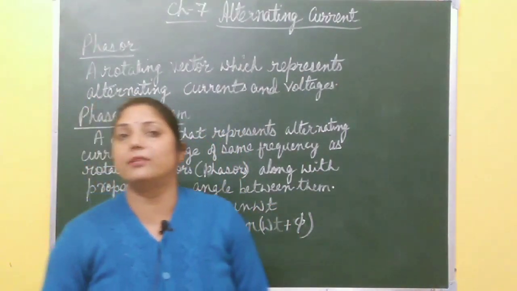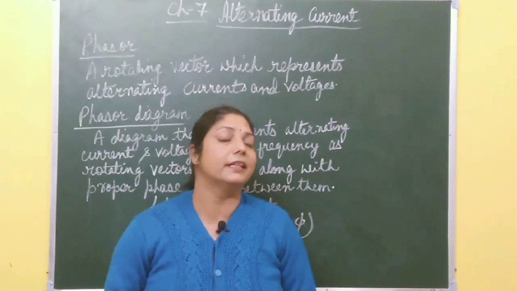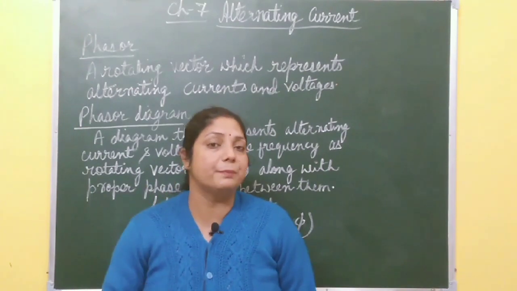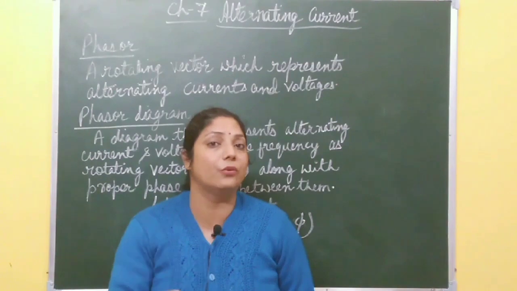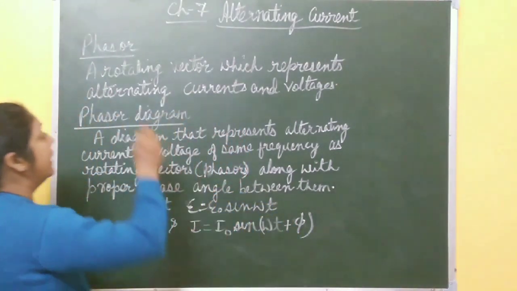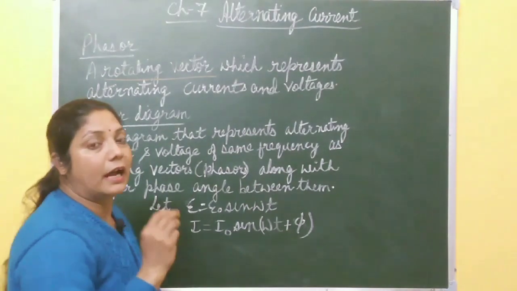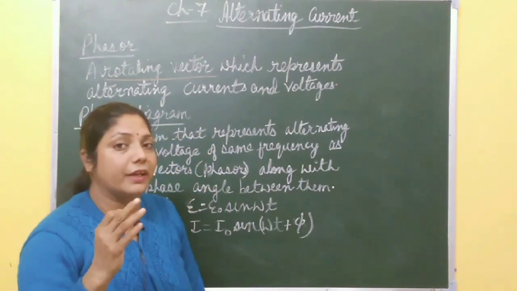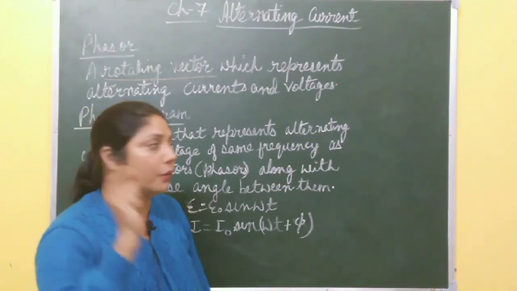You know current and voltage are scalar quantities, but in the case of alternating current and alternating voltage, these quantities are represented by a rotating vector which moves with constant angular velocity omega, and that rotating vector is called a phasor.